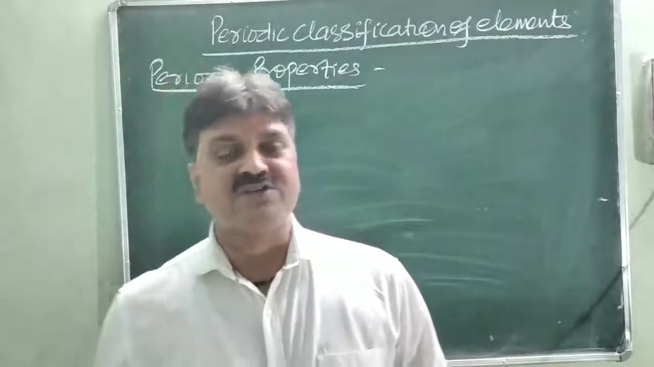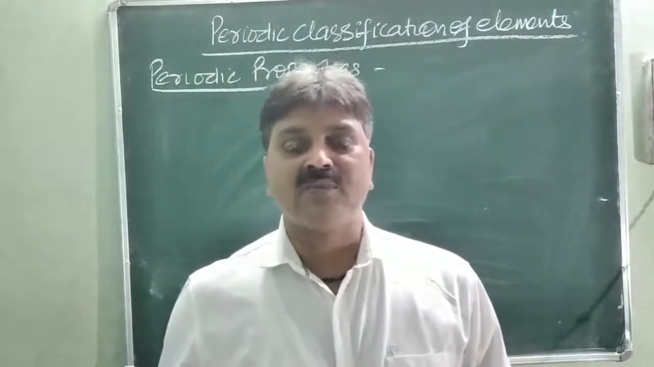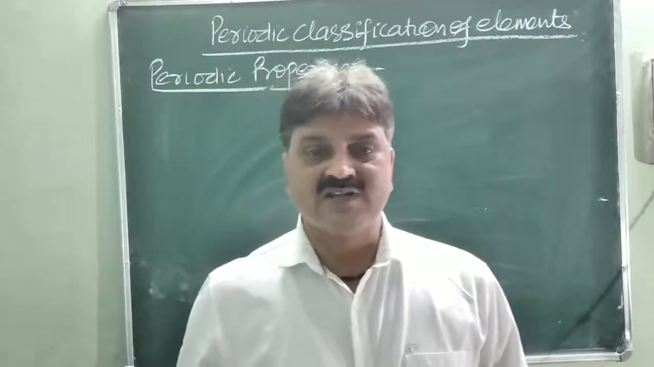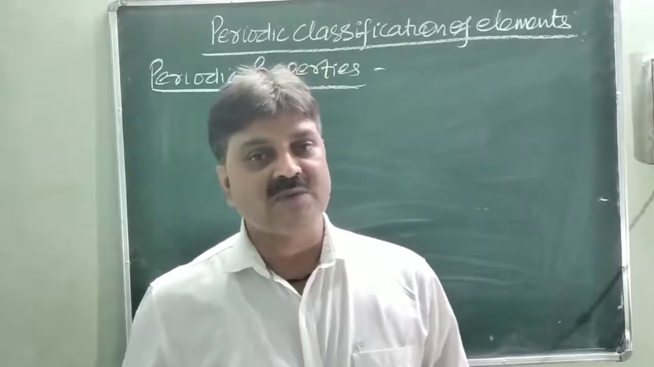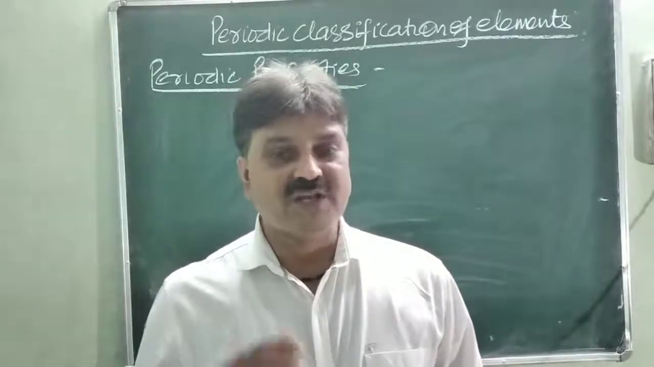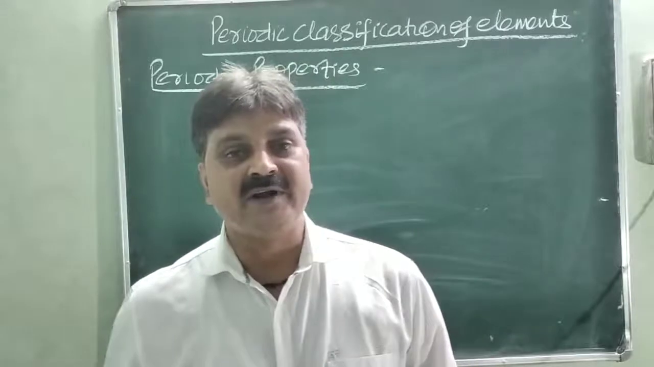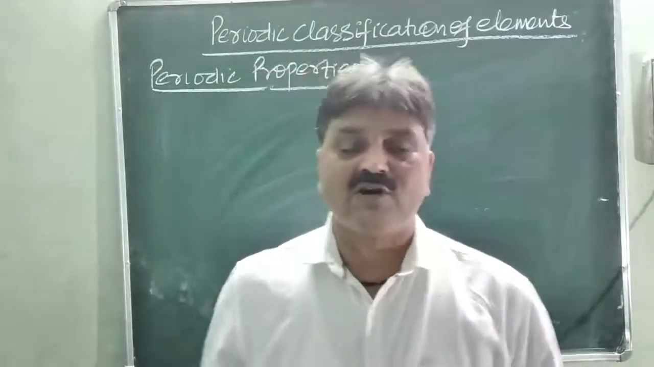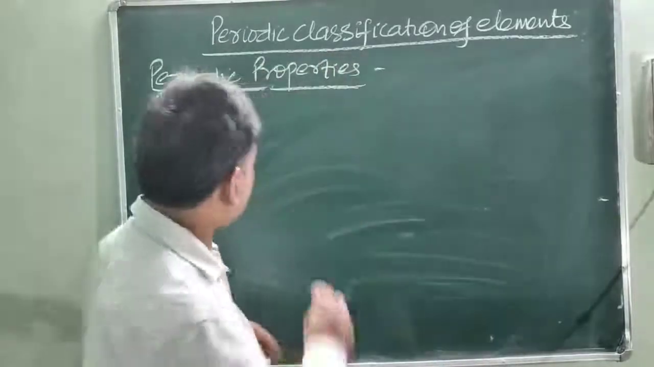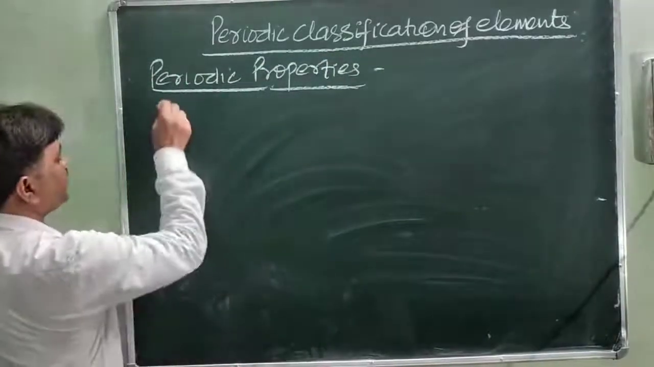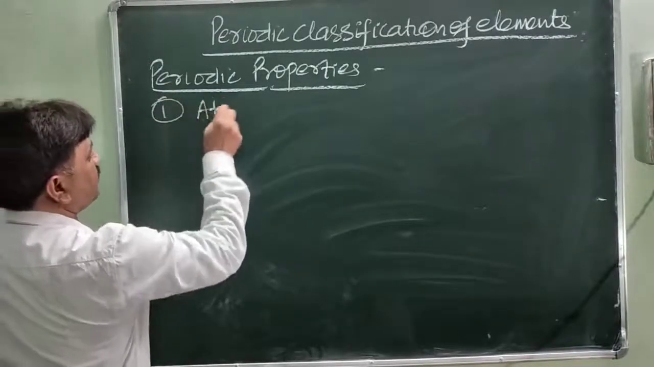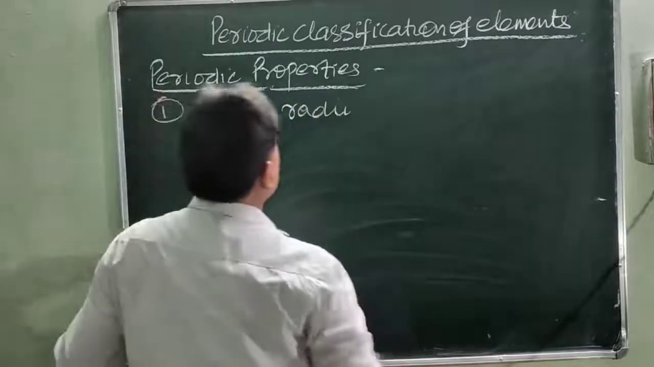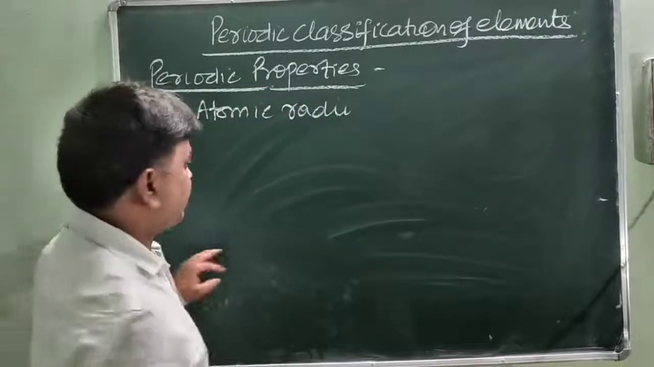In this term, we will discuss periodic properties like atomic radii, ionic radii, valency, metallic and non-metallic character, and oxidizing and reducing property in terms of group and period. That means the variations of these properties in the period as well as in the group. First of all, we will discuss the atomic and ionic radii. So the first periodic property is atomic radii, and its variations in the group and period.